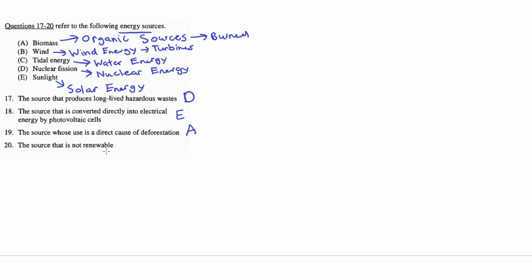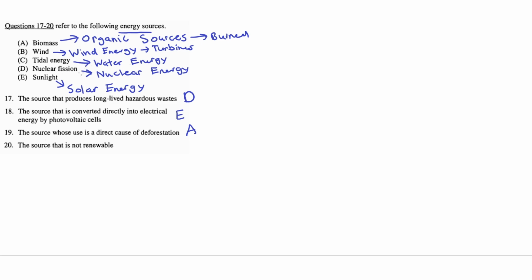20. The source that is not renewable. A. Biomass. This is a renewable source because the time it takes to grow trees or collect other organic sources is defined as a renewable process. B. Wind. This is also renewable because wind is an almost infinite source. So wind energy is a renewable source. C. Tidal energy. This is also a renewable source because the tides will always be going back and forth. So tidal energy will always be collected this way.